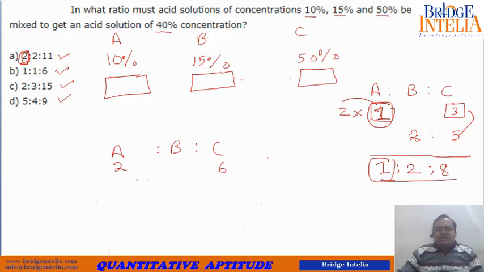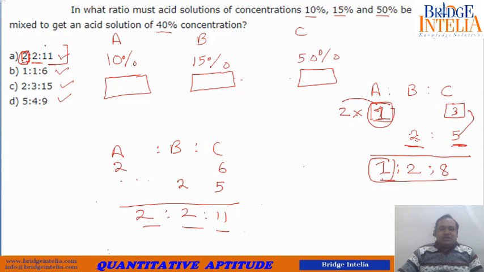So 2, 6, 2, 5. So this option should work: 2, 2, 11. So you can see the other two numbers are 2 and 11. So this option fits. So this is the correct solution.